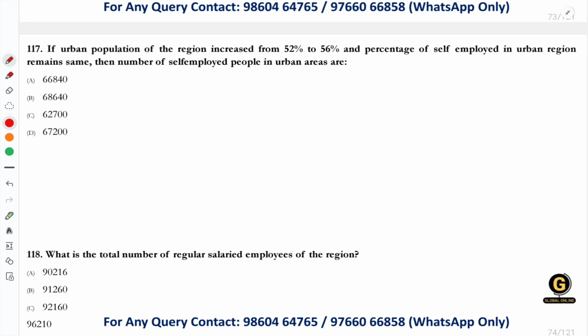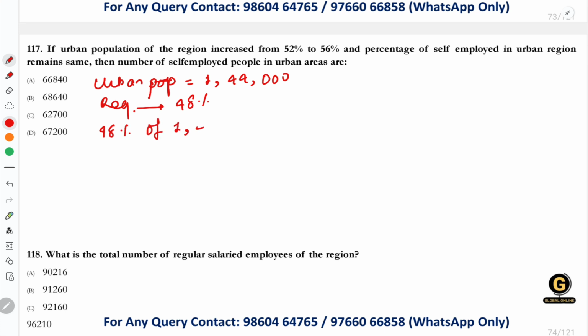What was the urban population? Total urban population is 1,44,000, right? And regular salaried employed is equal to 48%. So 48% of the total population is equal to 69,120. This is your original value.